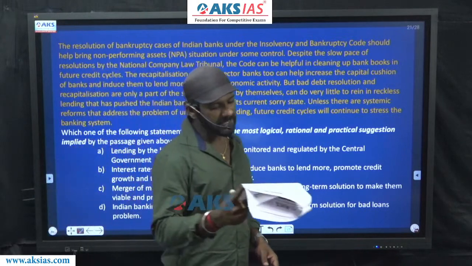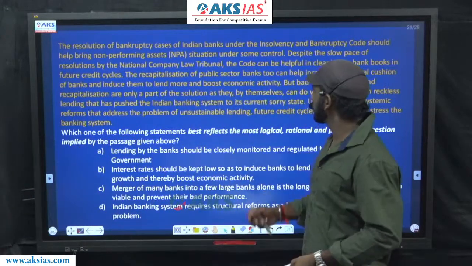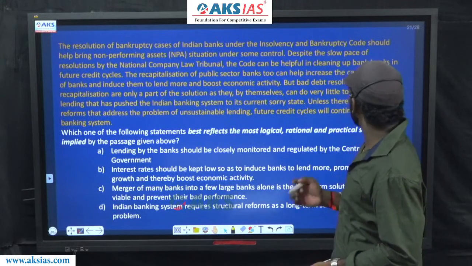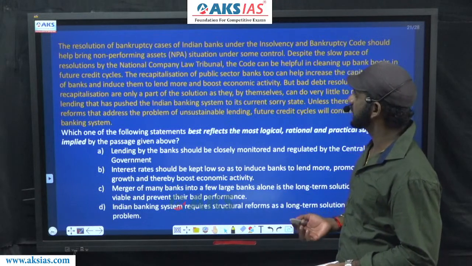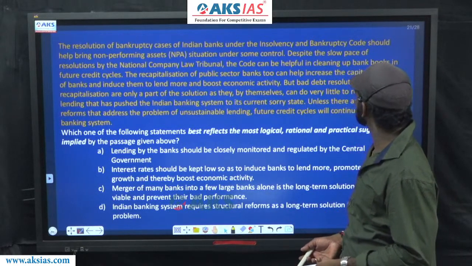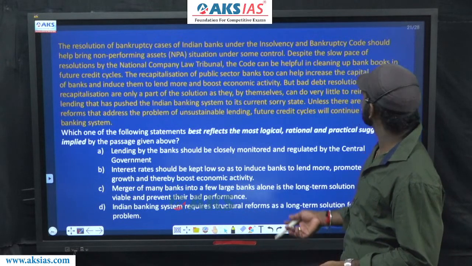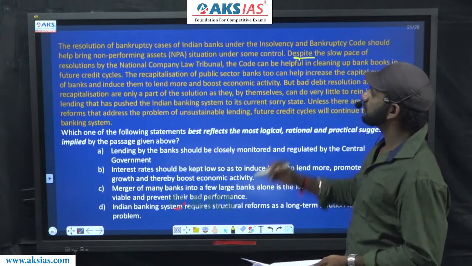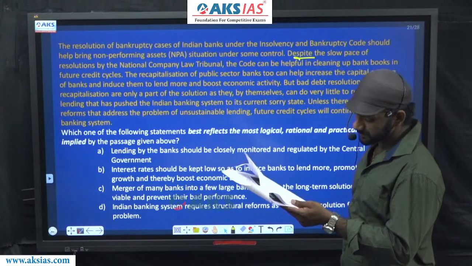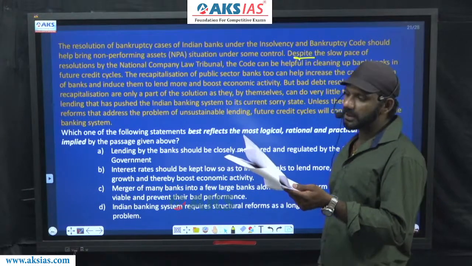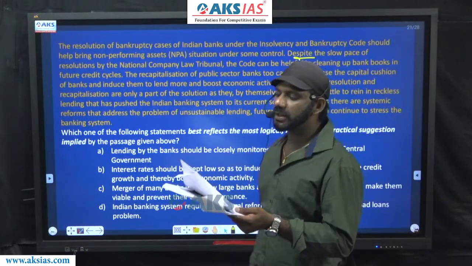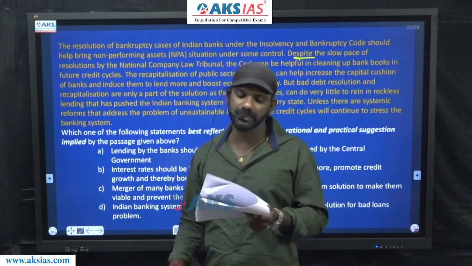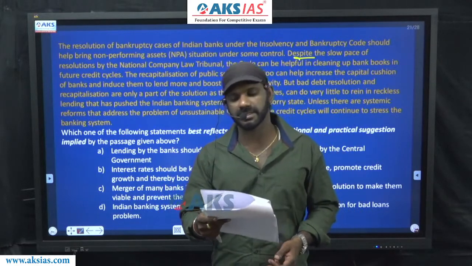Despite the slow pace of resolutions, despite is a contrast indicator, it must connect two contradicting ideas. One positive idea and one negative idea. Despite the slow pace of resolutions by the National Company Law Tribunal, the court can be helpful in cleaning up bank books in future credit cycles.